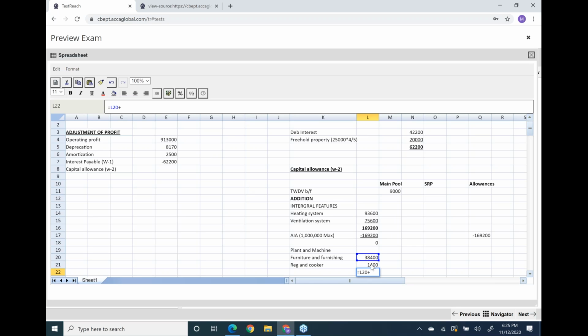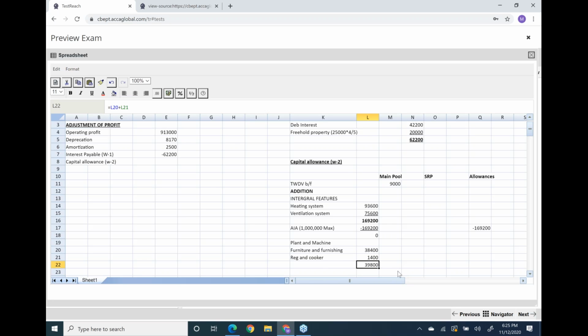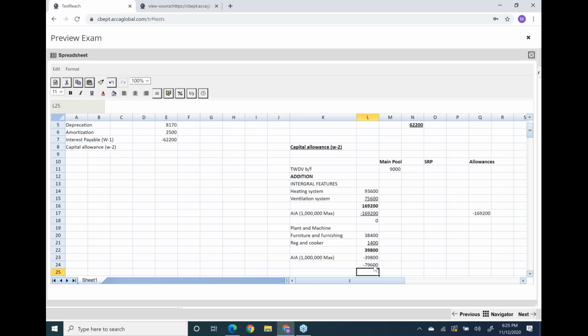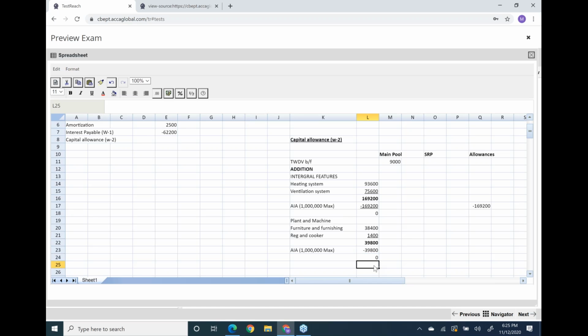So the total came out to be, I think, 39,800. And we still have a big quantity of AIA available, so easily this will also go in the allowance column: 39,800. We have taken this to the allowance column as well. Now, sir, what will happen to SRP? Nothing will go in SRP. The SRP column will remain blank.